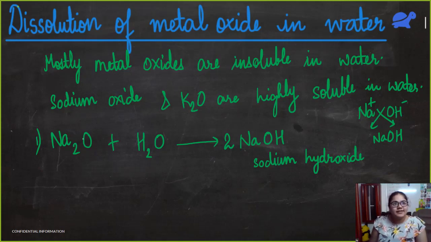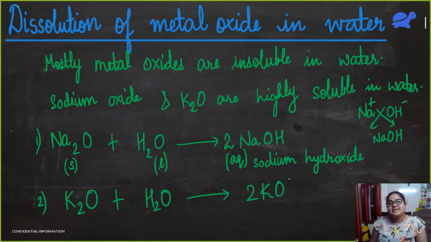And what are the states? Sodium oxide, what is its state: solid, liquid, gas? It is solid. Water is liquid. And the sodium hydroxide that we get will be dissolved in this water, and anything dissolved in water is in aqueous state. Same thing we can do for potassium oxide, which reacts with water to give potassium hydroxide. This is solid, this is liquid, this is aqueous.